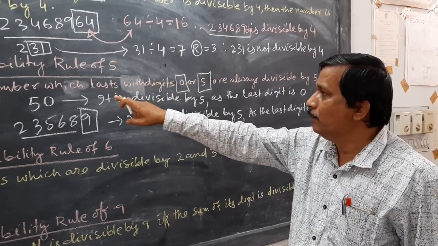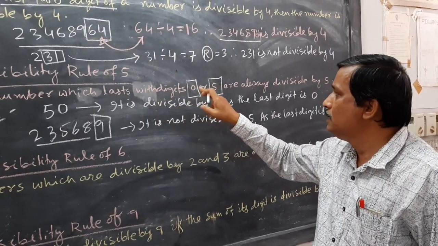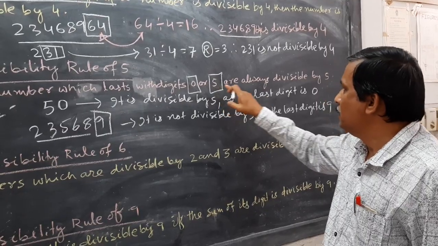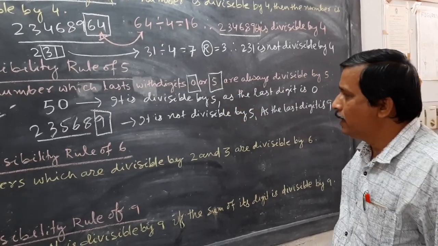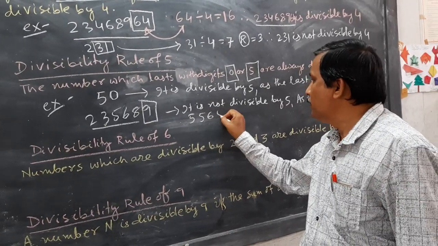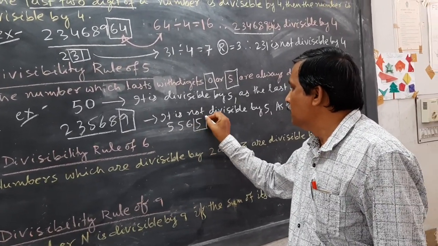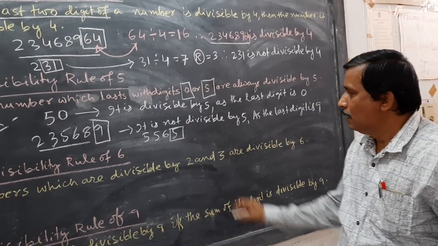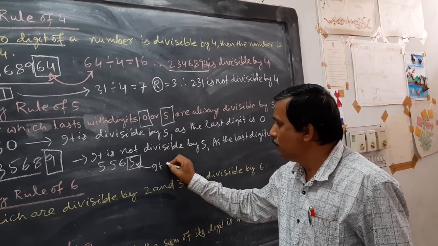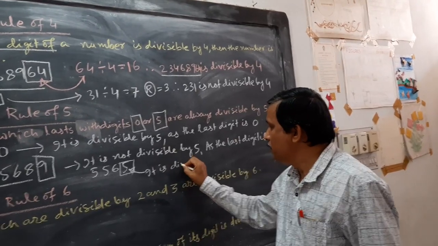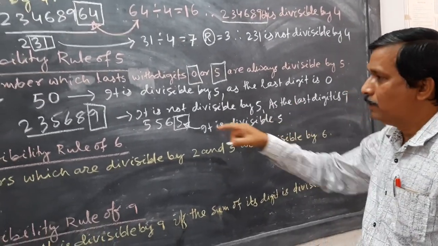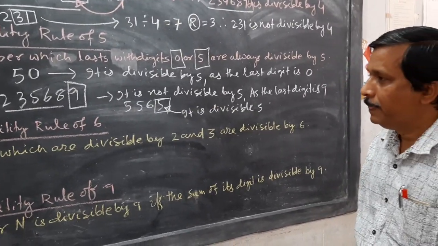Means the number which ends with digits 0 or 5, then it is divisible by 5. Similarly, for another example, 55. If 6, 5, in this manner, you see the last digit. As the last digit is 5, so it is divisible by 5. This is about the divisibility rule of 5.